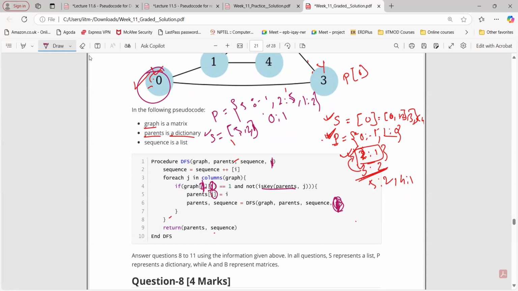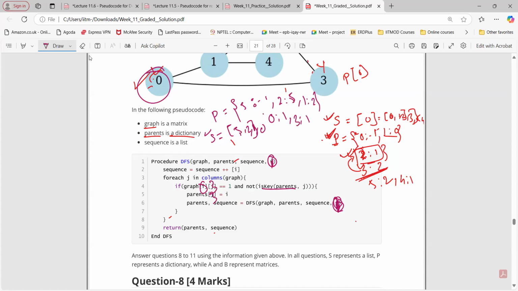Now this will be a 0. Now from 0 where can I go? From 0 we can go to 3. We can also go to 1, right? Initially we can go, but 1 is already in the dictionary, in the keys. So from 0 we can go to 3. So this will be 3, 0. So we are going to add 3, 1, 5, 2, 0, 1, 3.